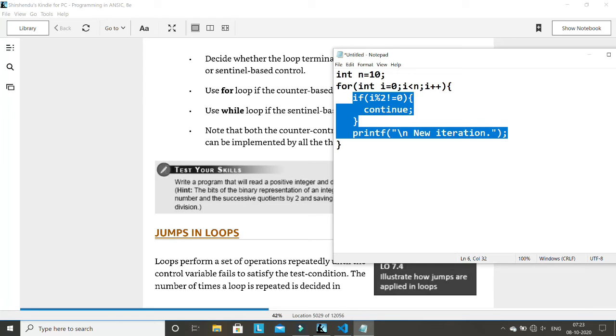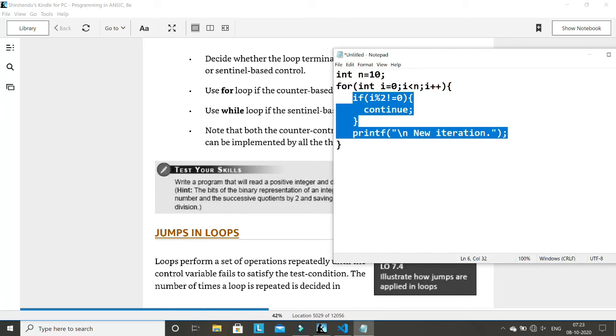So if you write a continue here, the purpose of continue is that the moment you execute continue, it will jump from here to here, and it will skip the remaining body part for the same iteration, not for other iterations, for the same iteration. For example, suppose when I equal to 0, I'll enter here, and sorry, this condition will be false. When this condition is false, it will directly jump from here to here, it will not execute continue, so it will print this line and it will again go here.